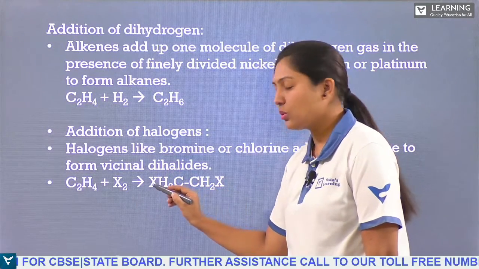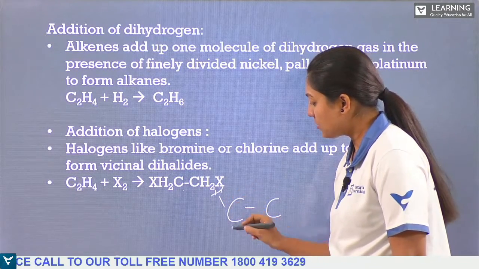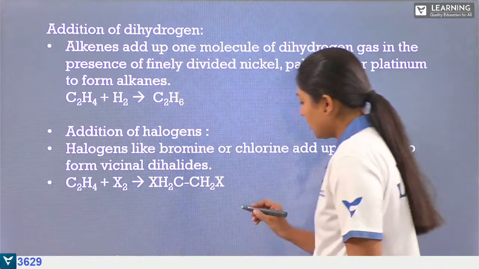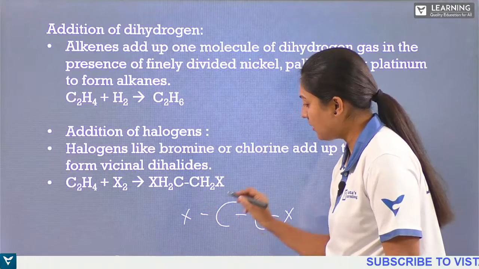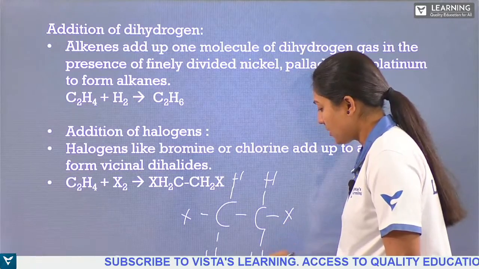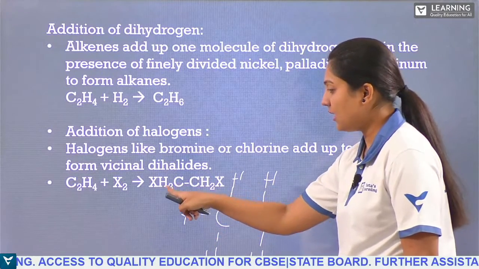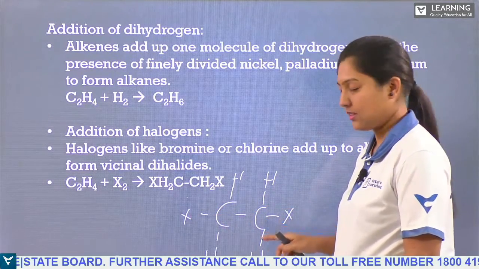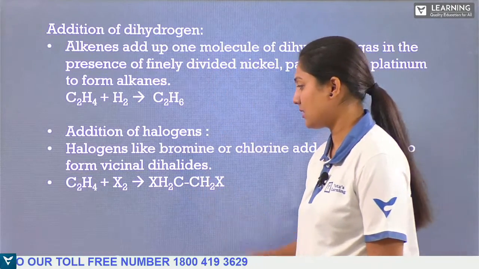You get CH2X. This reaction will be like you have hydrogen, and you can take carbon single bond, where we have X here and hydrogen. So this is how the structure is: CH2X, CH2X, for each carbon atom. You can replace this also, no problem. While writing this equation, you can just take this.